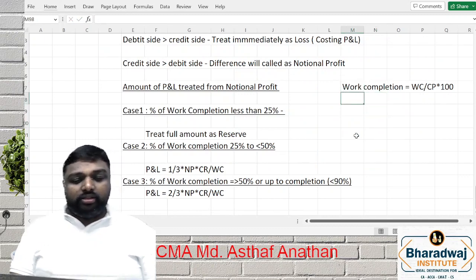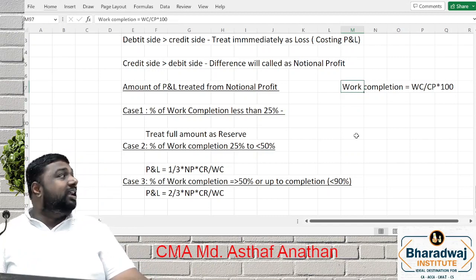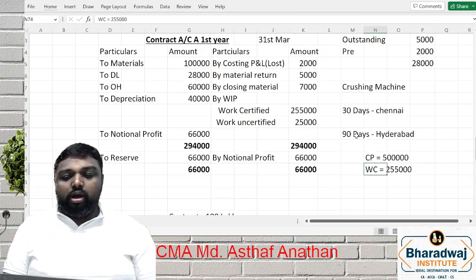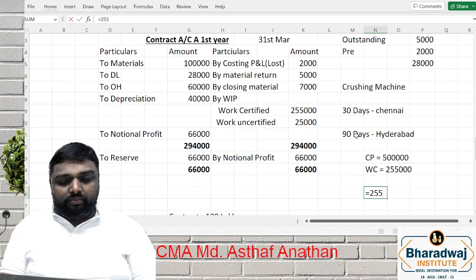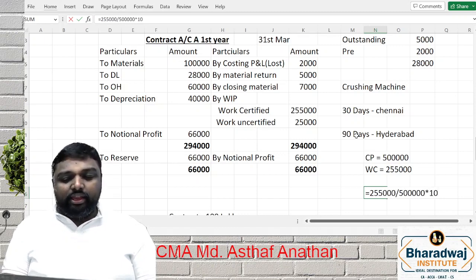The formula for work completion is work certified by contract price: 2,55,000 by 5 lakh into 100.